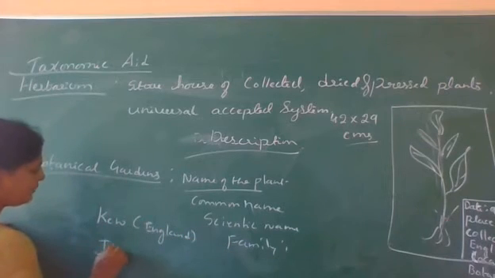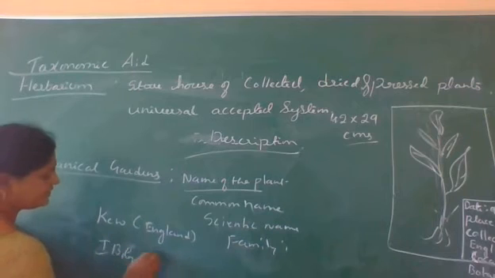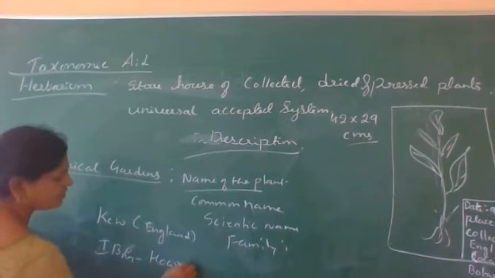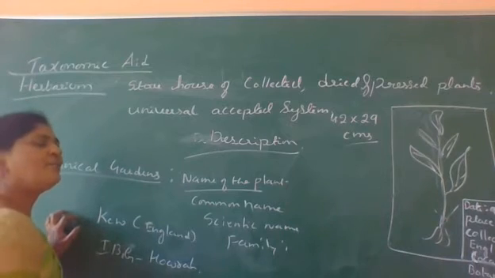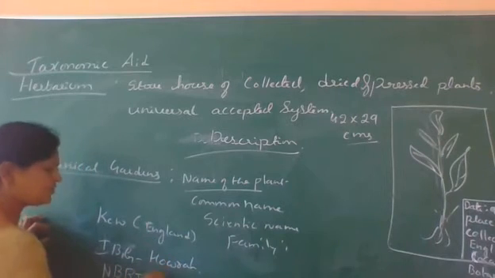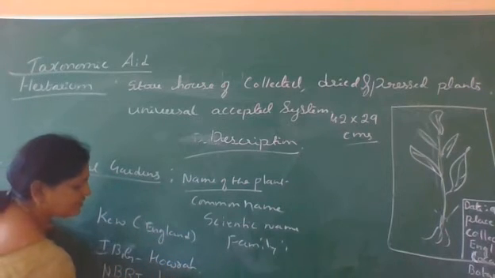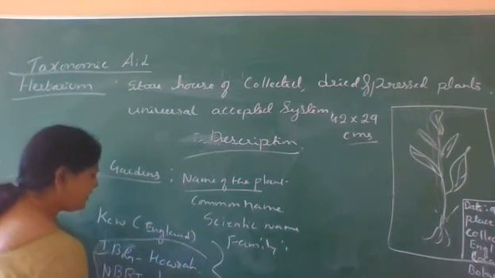And Indian Botanical Garden, that is in Howrah. And also National Botanical Research Institute at Lucknow. So these two in India.